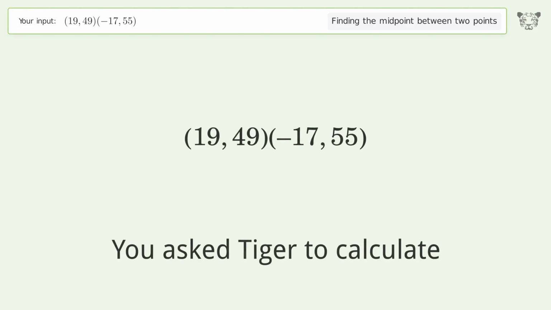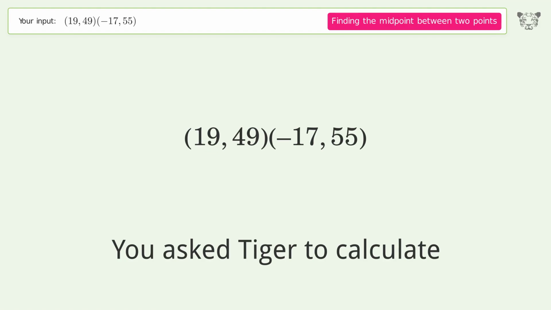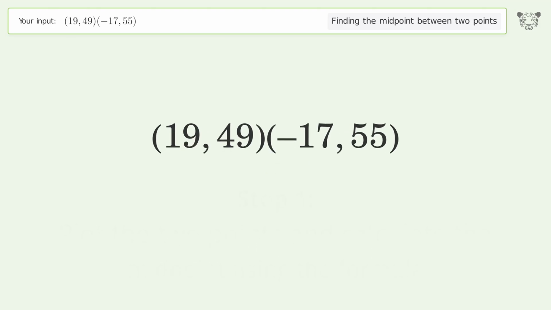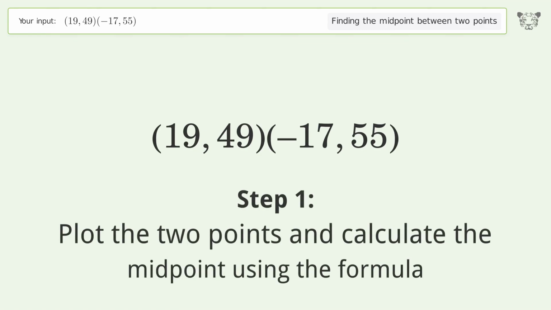You ask Tiger to calculate. This deals with finding the midpoint between 2 points. The midpoint between the 2 points is 1,52. Let's solve it step by step. Plot the 2 points and calculate the midpoint using the formula.